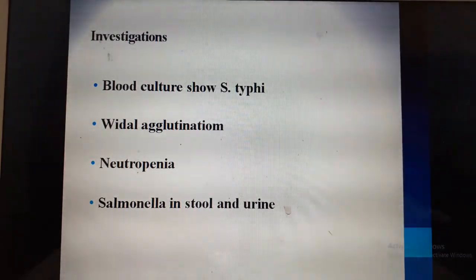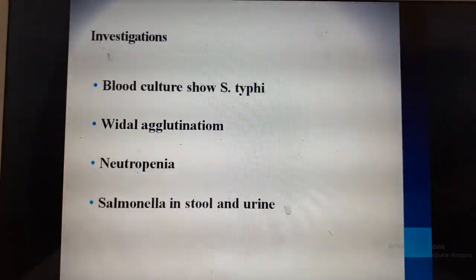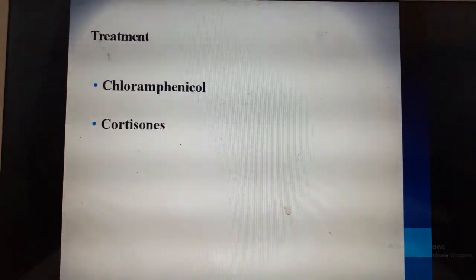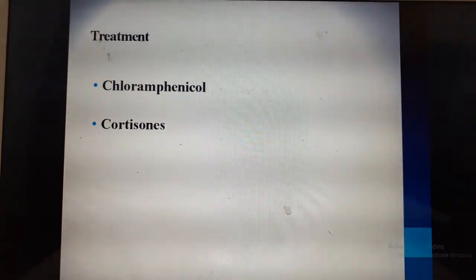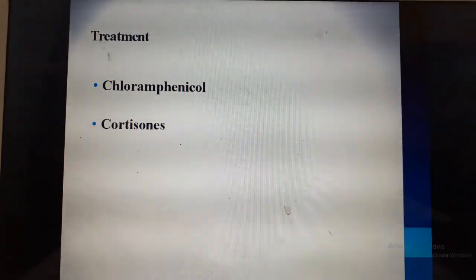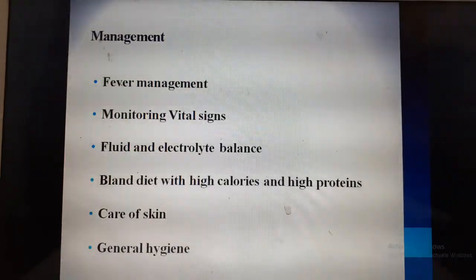You can also do a stool and a urine test which you will be able to identify the growth of Salmonella. The treatment is chloramphenicol or cotrimoxazole. Nowadays the recent treatment is you give ciprofloxacin or cefuroxime. These are the drugs which are commonly given nowadays. The management is fever management.